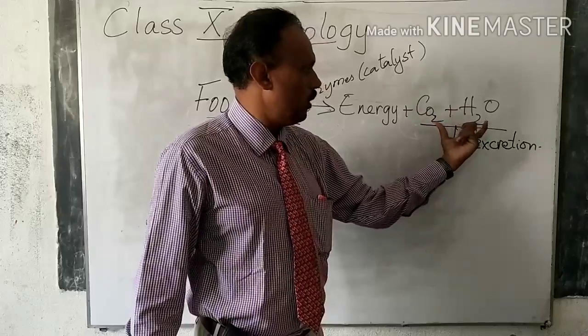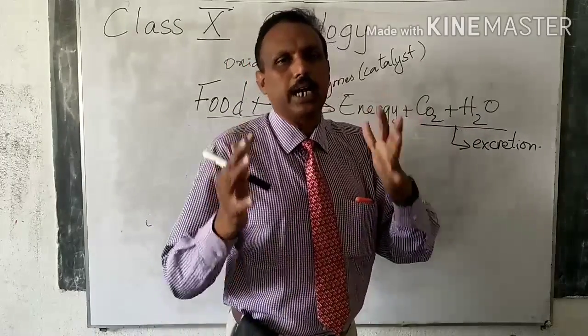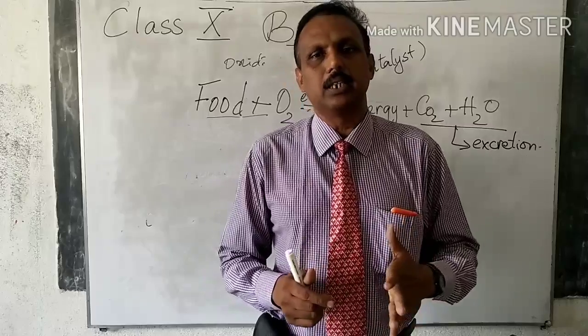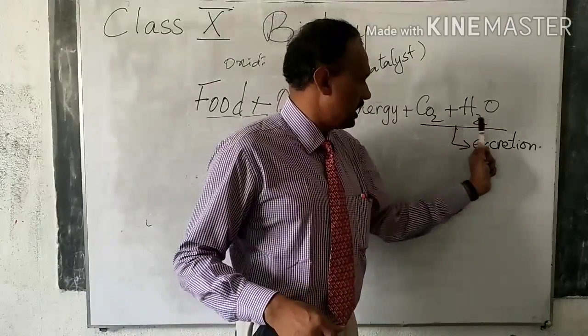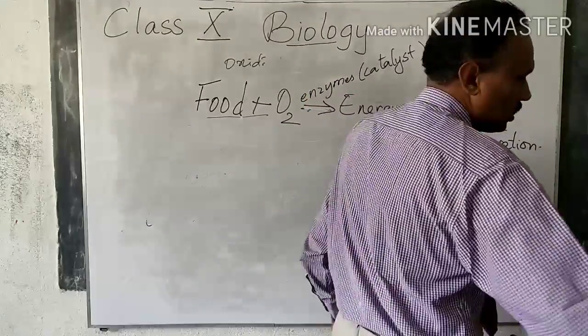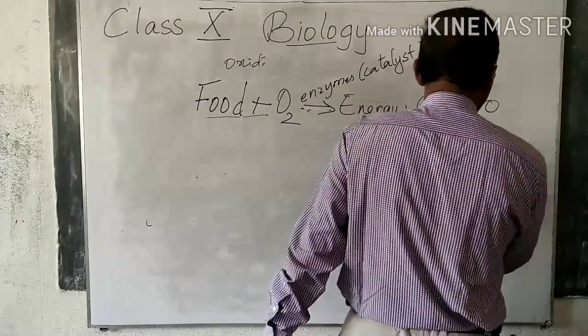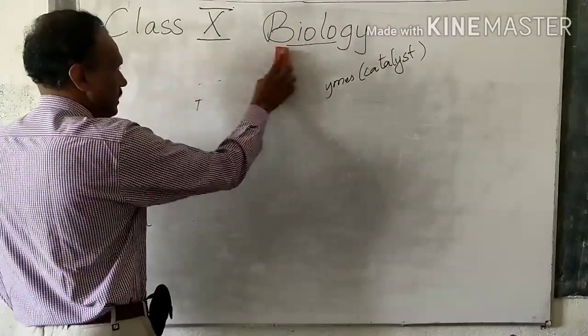This carbon dioxide and water, the waste material that is left, we cannot collect all the waste material and keep it inside. It will be very harmful for us. So they are sent out from the body. That process is called excretion. So this is what I explained in the last class also. Now I hope you would have understood it better.